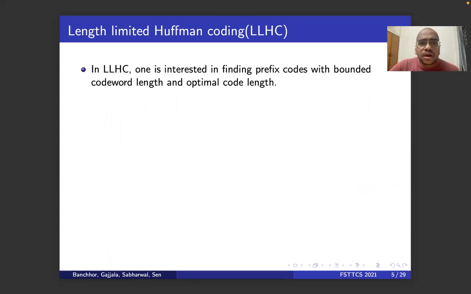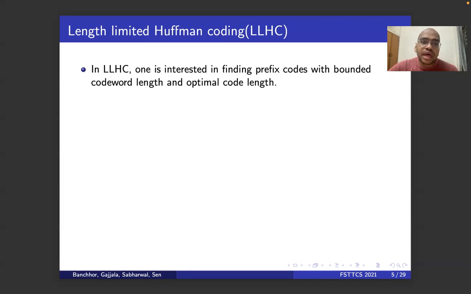Now, as we saw earlier, the decode time was a little too much in Huffman coding. So for that, there is a variant of Huffman coding, which is very well studied and also called length-limited Huffman coding. In this, one is interested in finding prefix codes. Prefix codes are the codes in which one character doesn't appear as a prefix of another code. Now you want prefix codes which have bounded code word length.